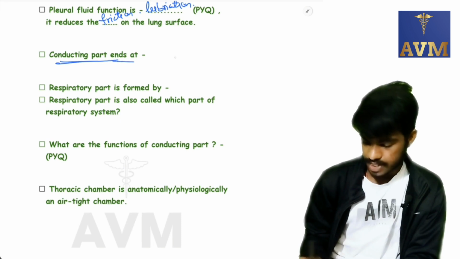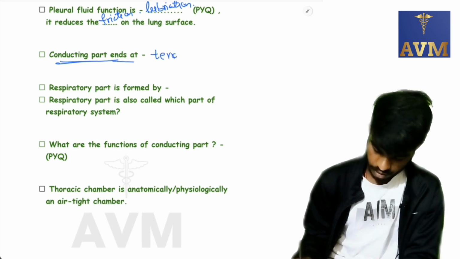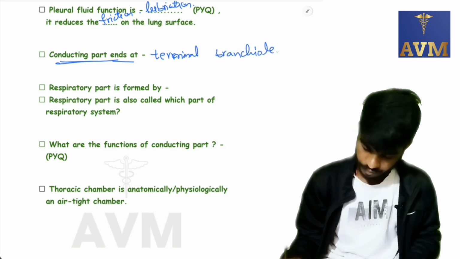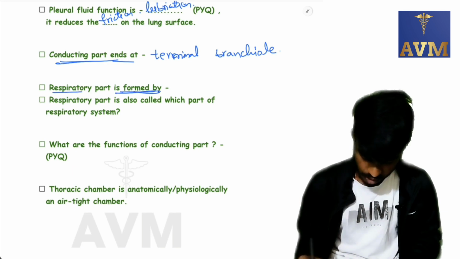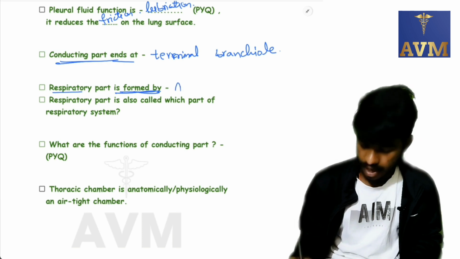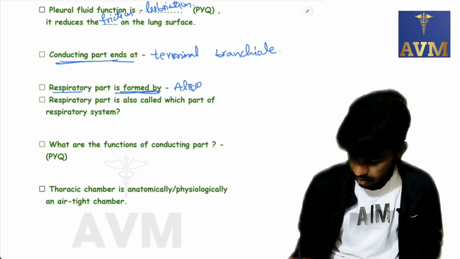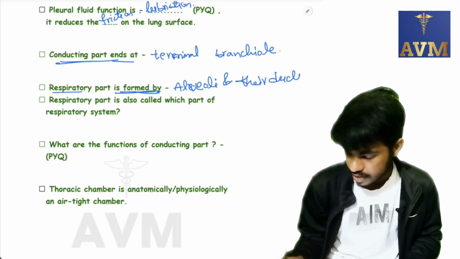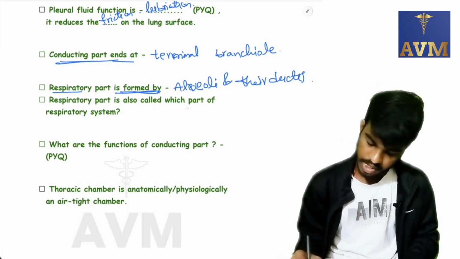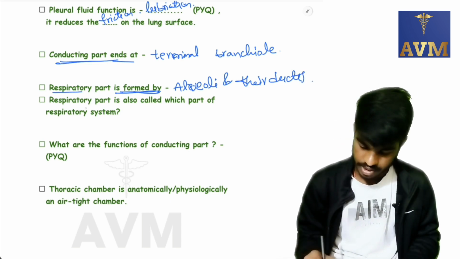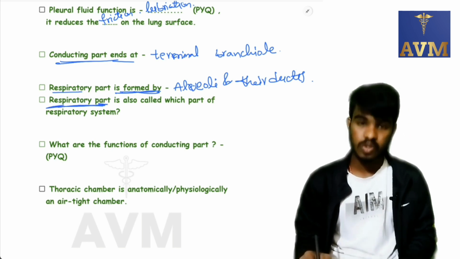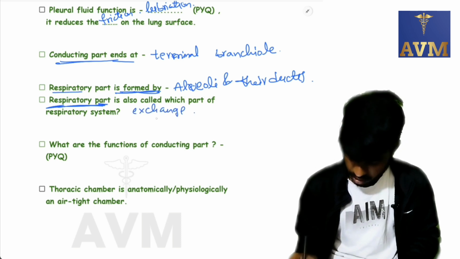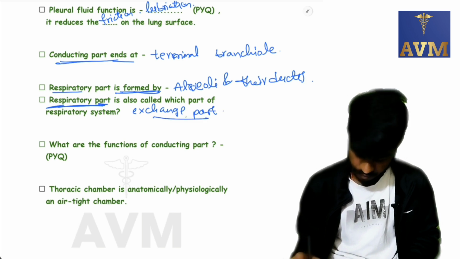Conducting part, NCERT: up to terminal bronchioles. The respiratory part is formed by alveoli and their ducts. The respiratory part is also called the exchange part of the respiratory system.